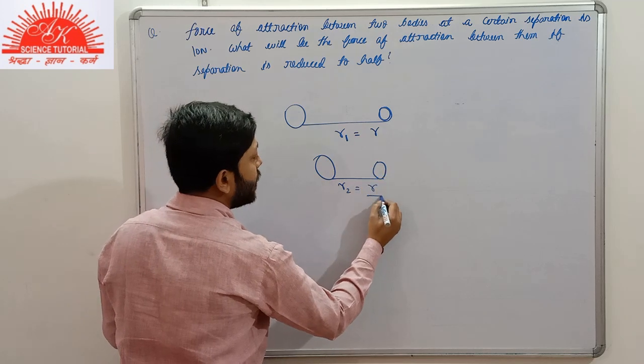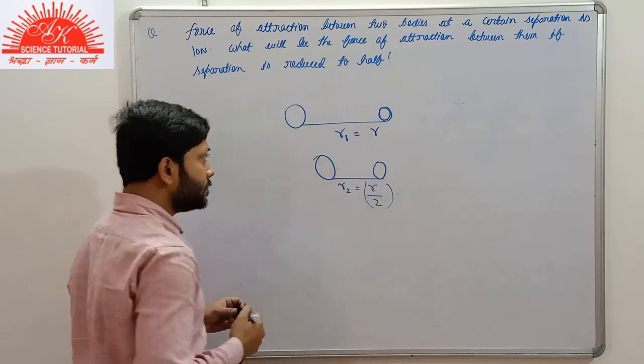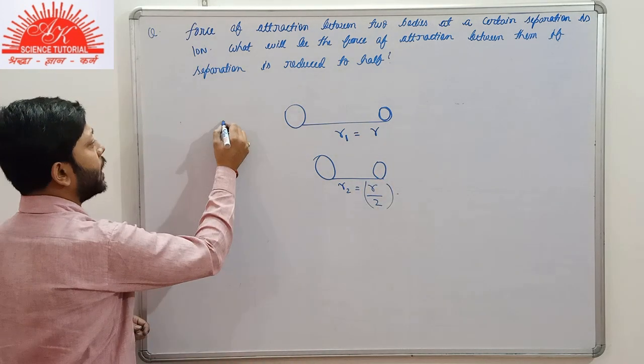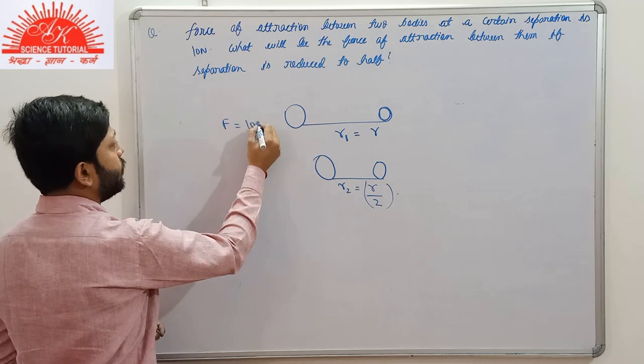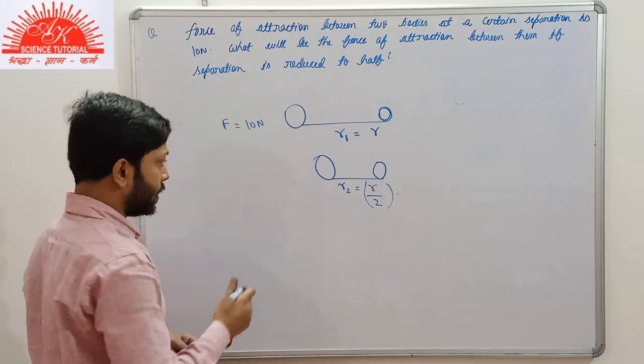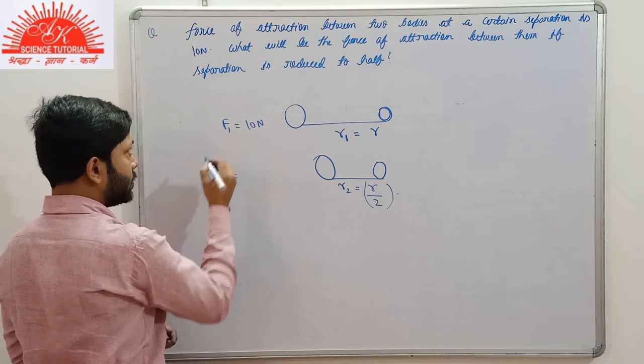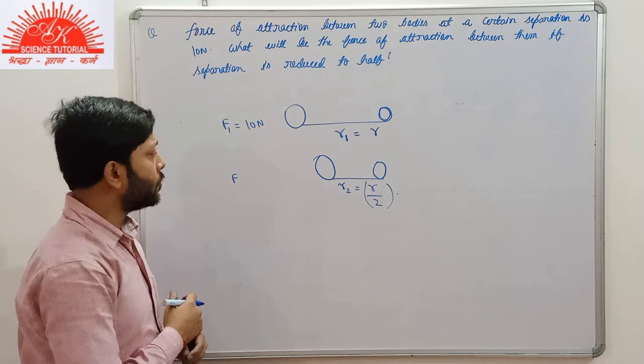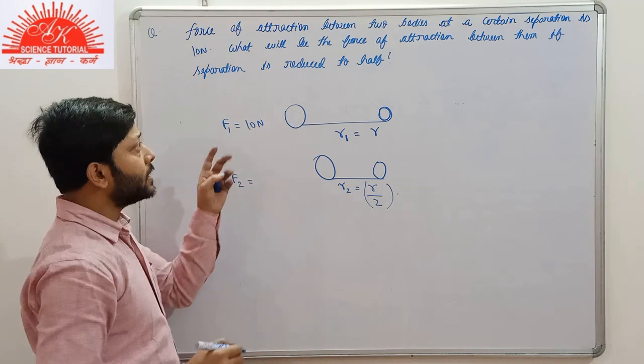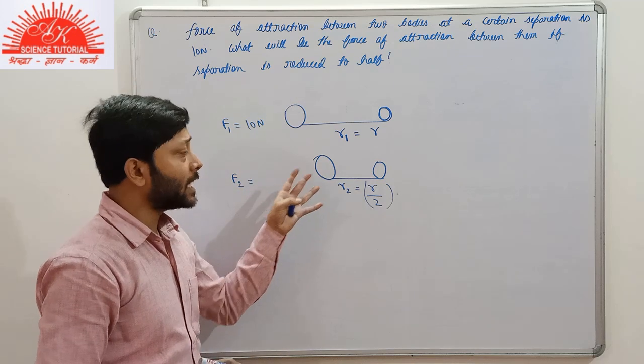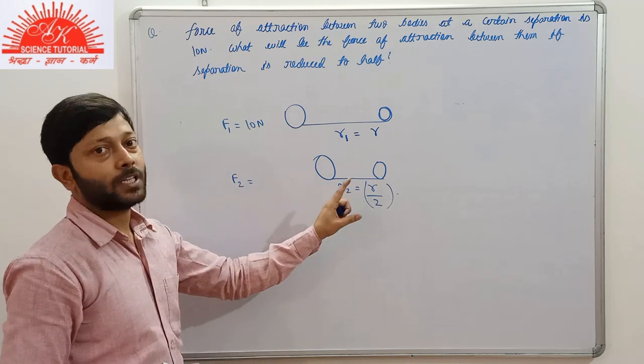It means R by 2. It's very simple. In the earlier condition, the force was known to us, that was 10 Newton, denoted by F1. We have to find the new force, F2, that is acting between the two bodies when the separation is reduced to half.